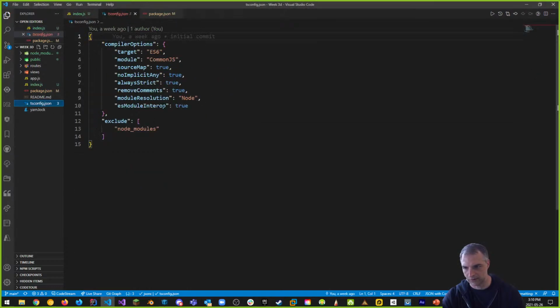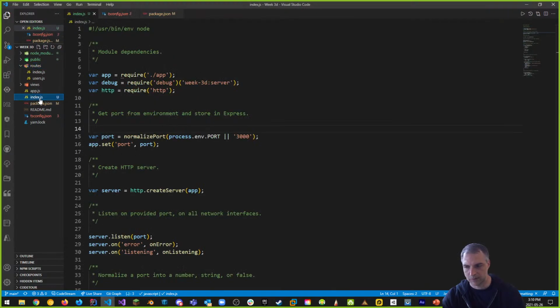So tsconfig.json, this is all good. But what we want to do is change this index.js to index.ts and this to app.ts and my routes to my index.ts and all this kind of stuff later on. Let's start with these two things first. So index.js, we'll change it to index.ts.